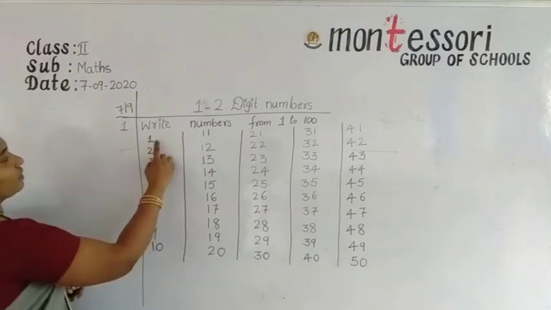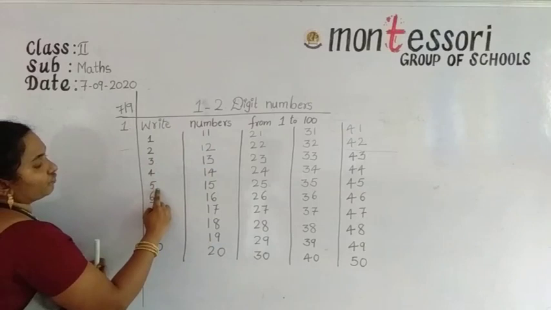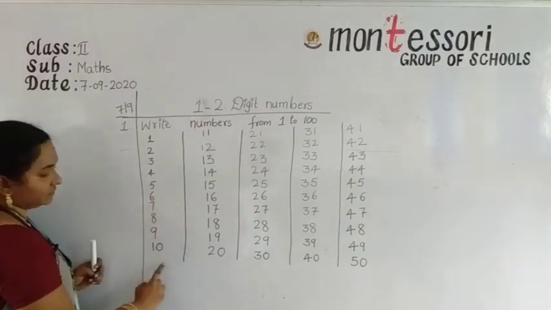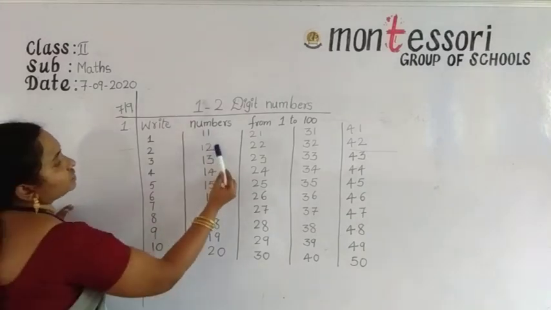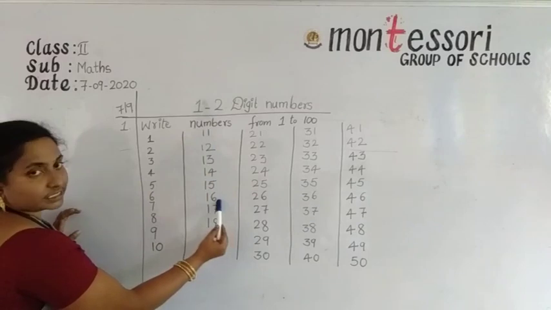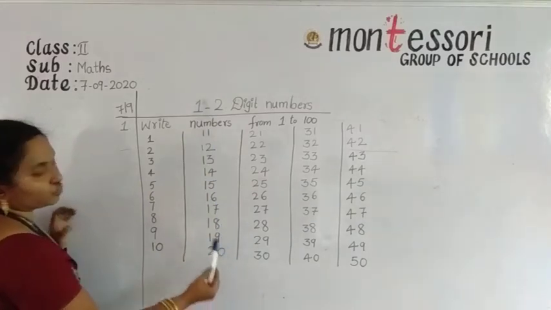Now here 1, 2, 3, 4, 5, 6, 7, 8, 9, 10, 11, 12, 13, 14, 15, 16, 17, 18, 19, 20.